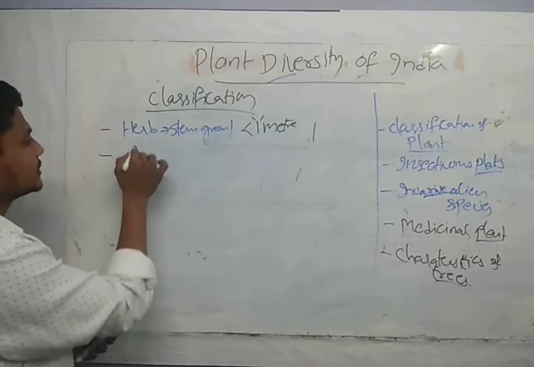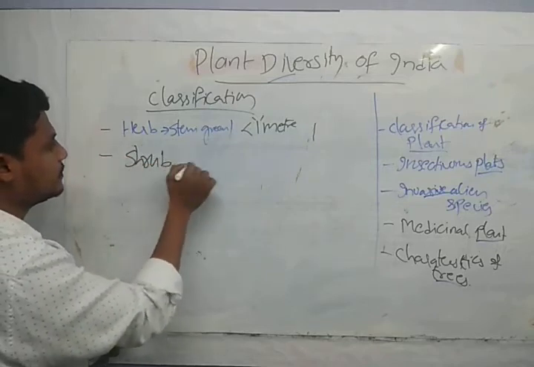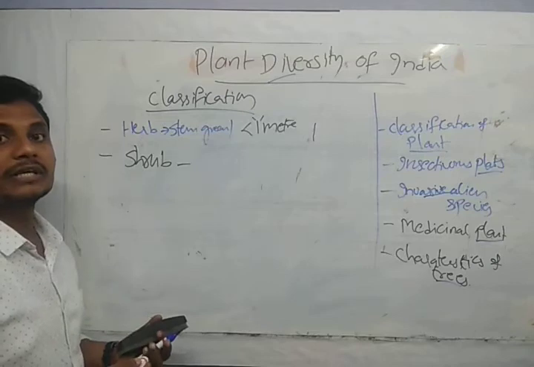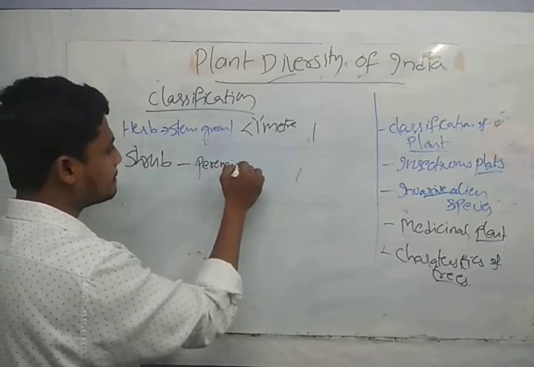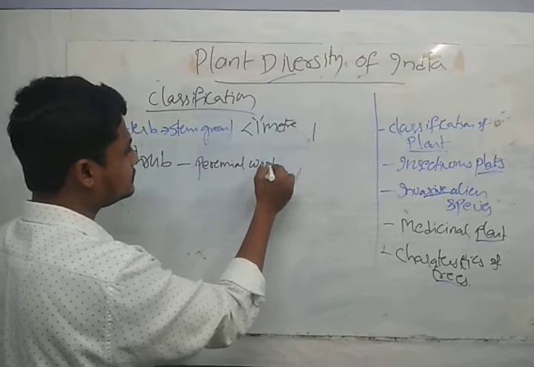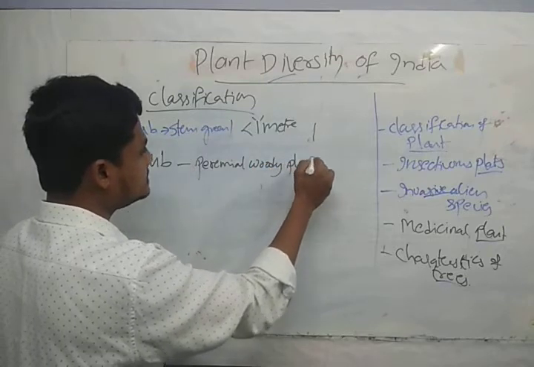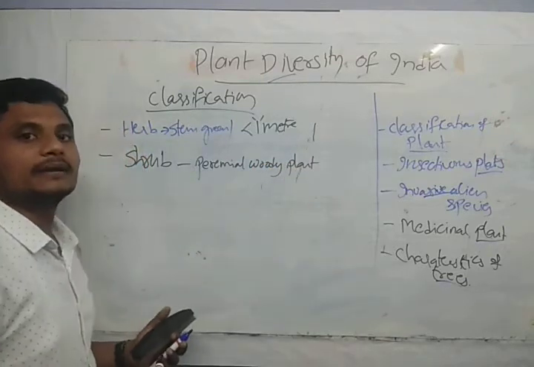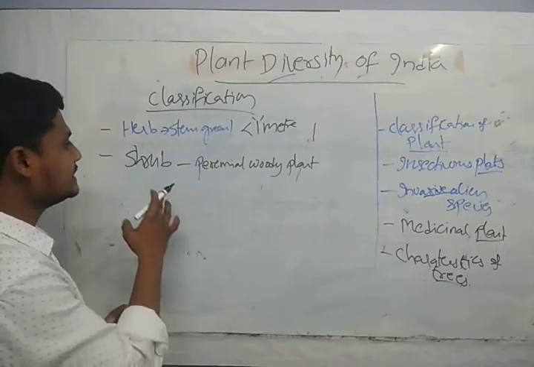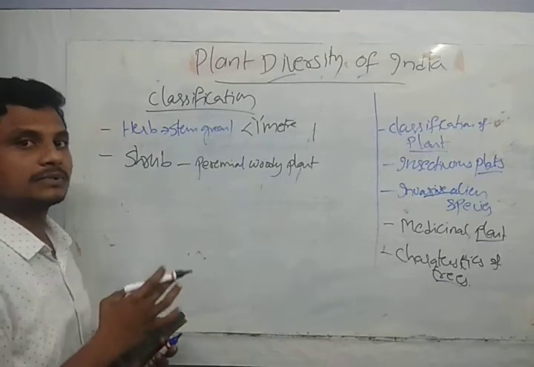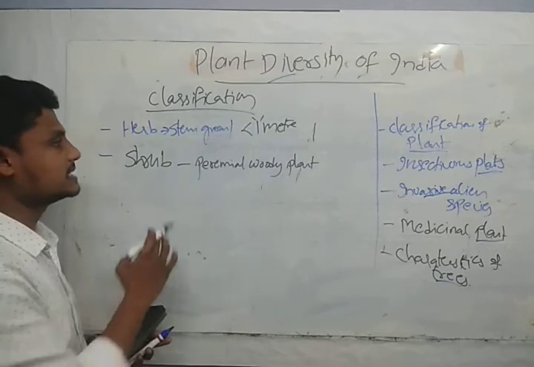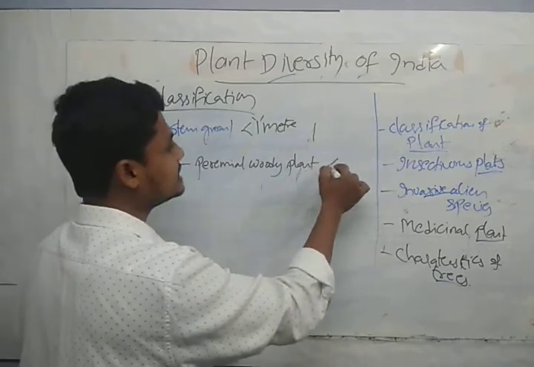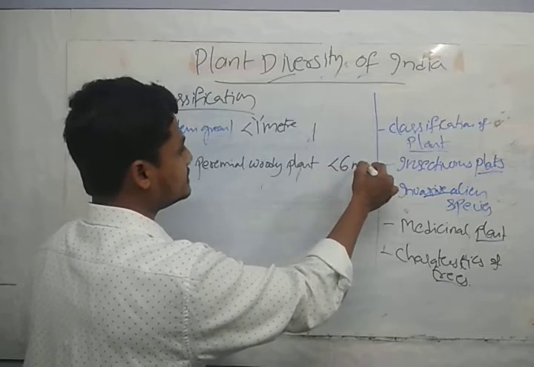After that we have the shrub. A shrub is a perennial woody plant. They have distinguished features like stem, roots, leaves and all things, and its height is less than 6 meters.